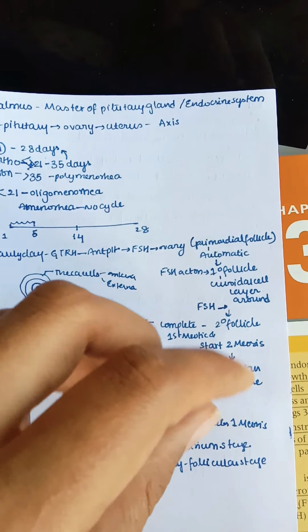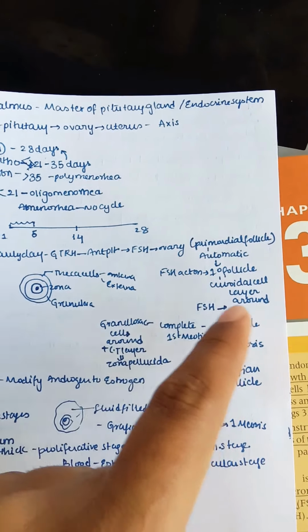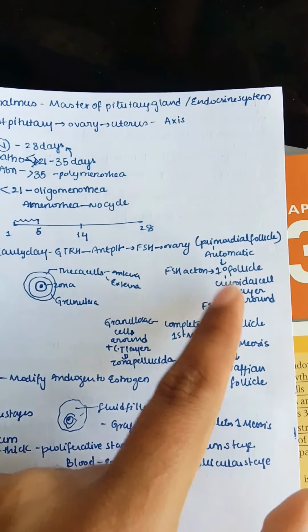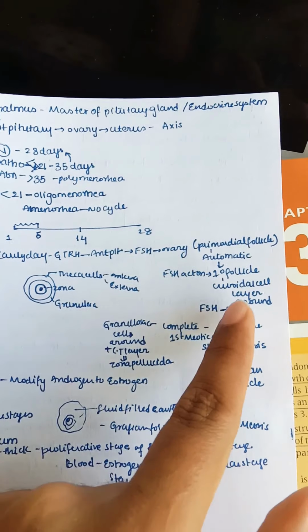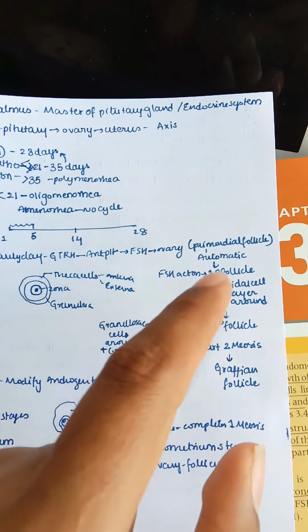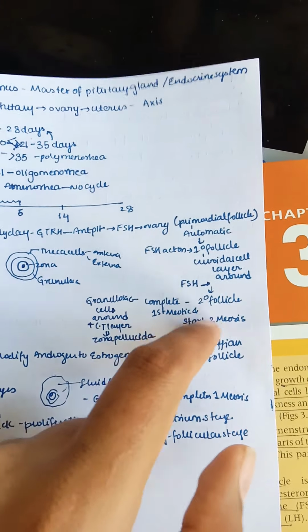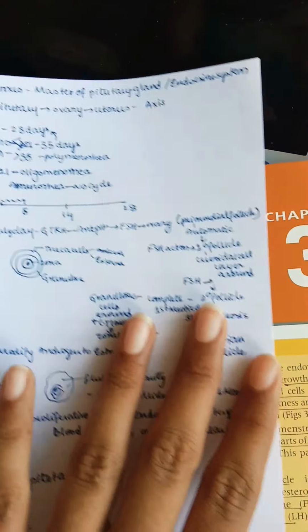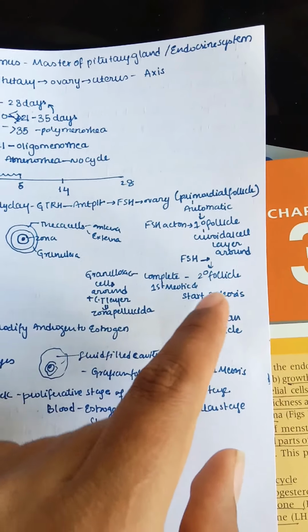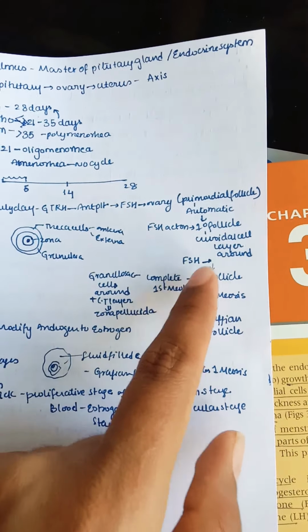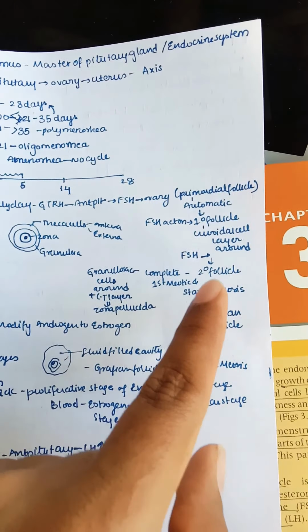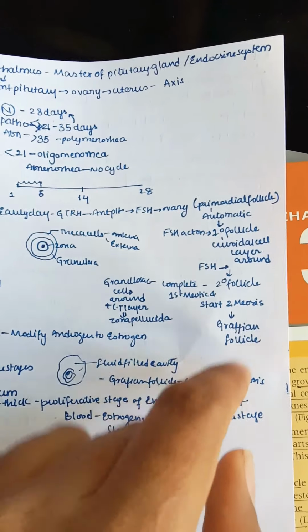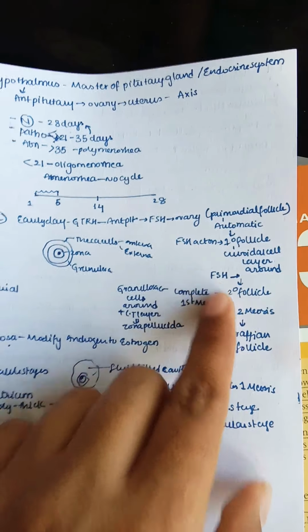The primordial follicle, with some local factors, automatically converts into a primary follicle. The difference between the primary follicle and the primordial follicle is that the primary follicle has a cuboidal cell layer surrounding it. FSH mainly acts on this primary follicle and converts it into the secondary follicle. The secondary follicle completes the first meiotic division in prenatal life itself and starts the second meiosis. Next, the secondary follicle is converted into the Graafian follicle. This conversion of primary follicle into secondary and Graafian follicle is all under the control of our FSH hormone.